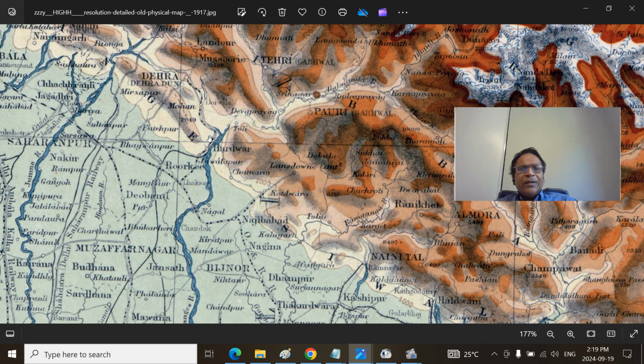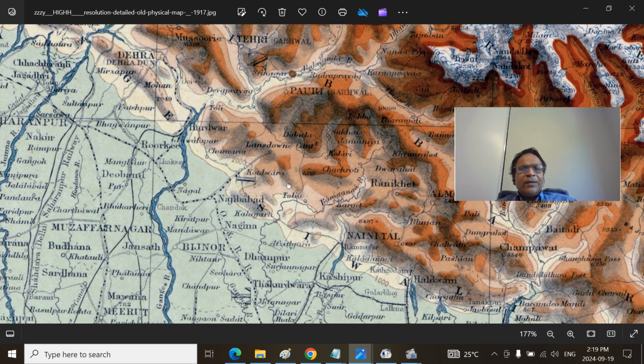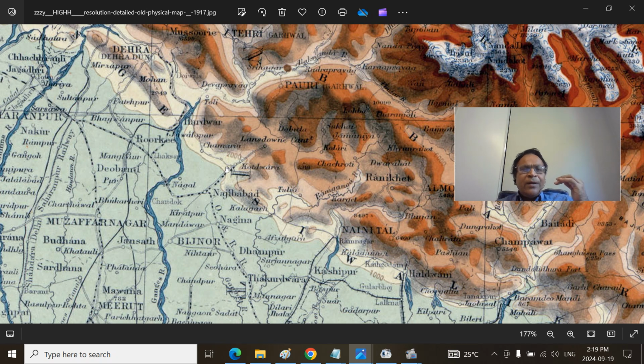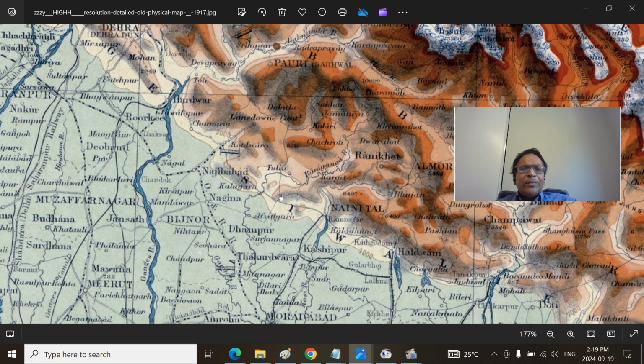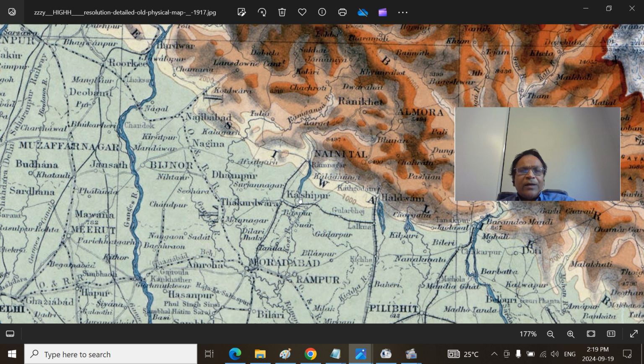Again, these are the Shivaliks again. The Ko River cuts here, Kotdwar, that is on the bank, also a railway terminal. Then the Ram Ganga River cuts here. That is the Jim Corbett National Park will be here. And Rajaji National Park will be in the Dehra Dun area. And then you have the Kosi River cuts here. Kosi River cuts here. Ram Ganga. This is the Kosi River. You remember Kashipur, that Kosi River.